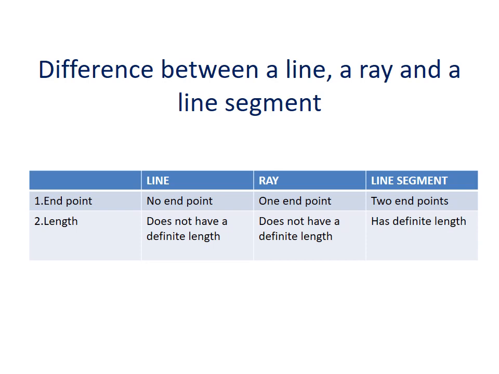Next, related to length. A line does not have a definite length. A ray also does not have a definite length, but a line segment has a definite length. We are not able to measure the length of a line and a ray, but we can measure the length of a line segment. Hope the differences between a line, ray and a line segment are clear for all.